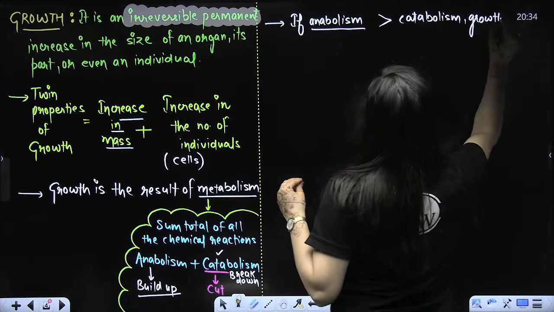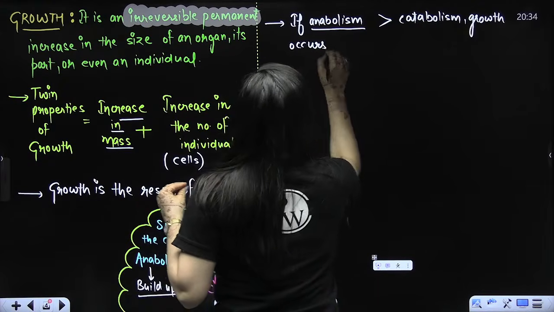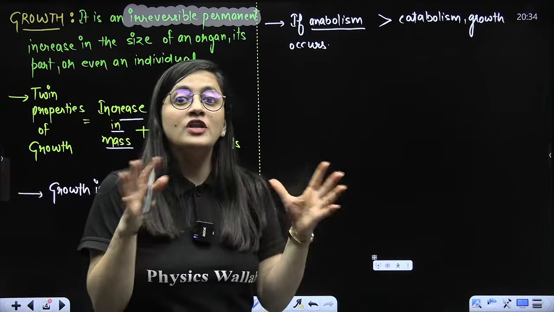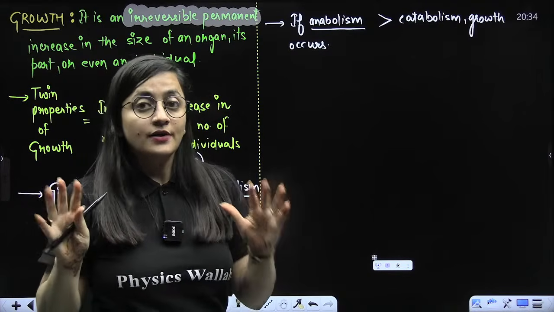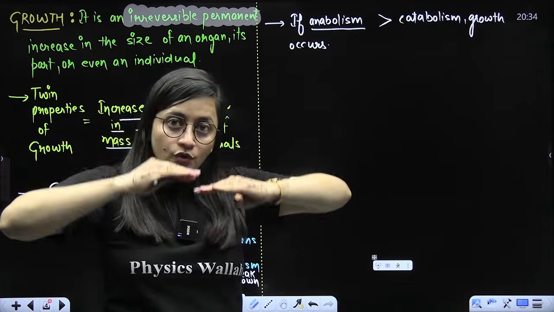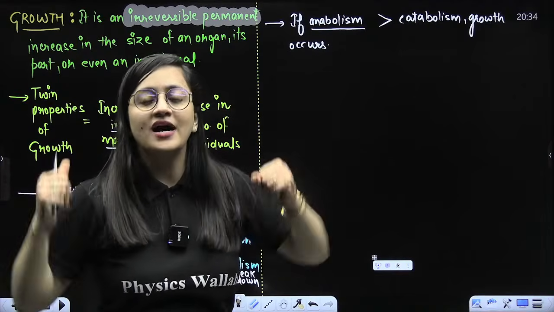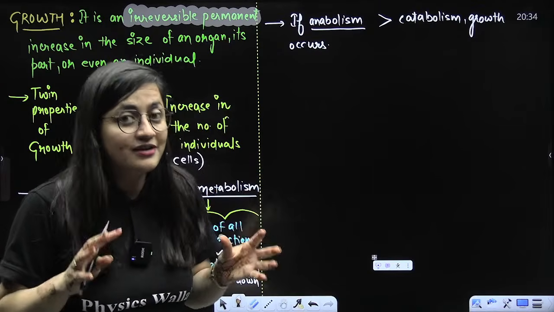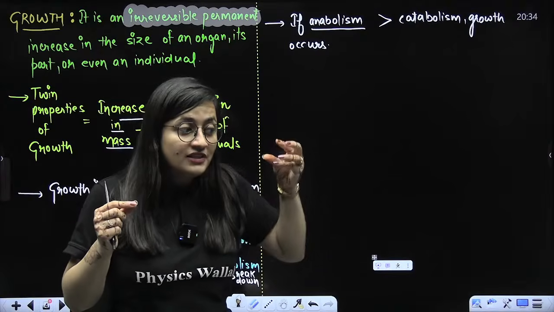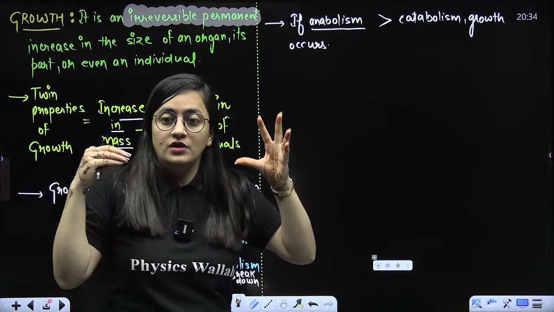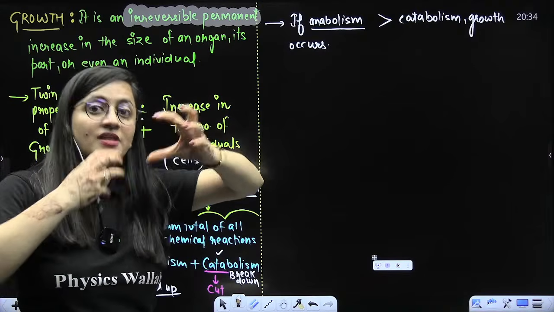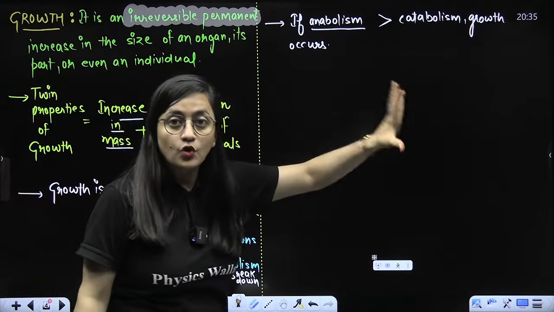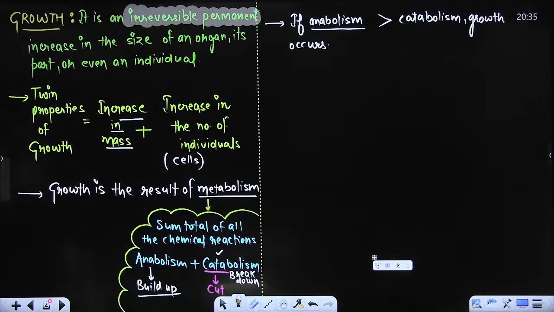So basically, students, if your expenses are more than your income, you will not be able to save money. If we have to do the savings, we need to cut down our expenses. That's the same thing here. If chemical reactions are going on in my body and the buildup is more than the breakdown, then definitely growth will be there. So if you want to see growth, anabolism should be more than catabolism. So this part is clear.